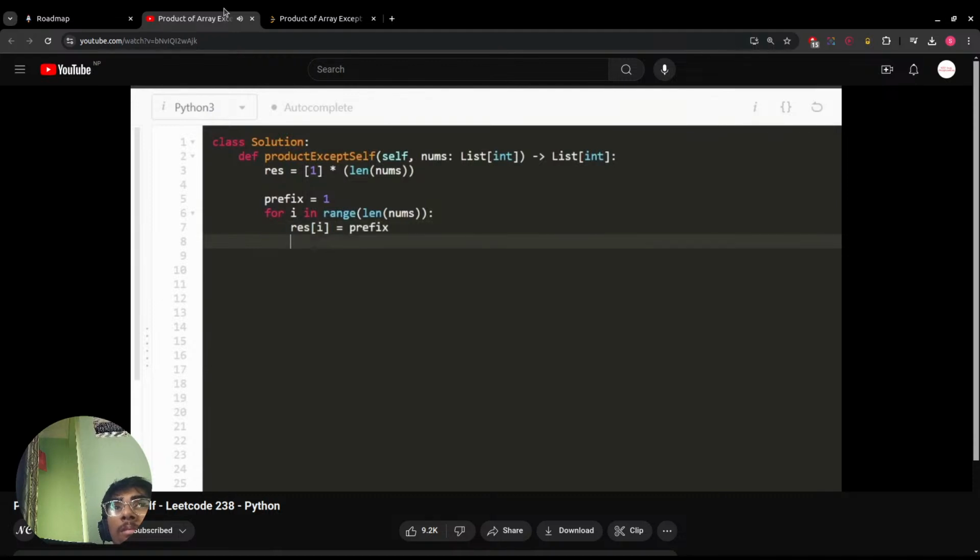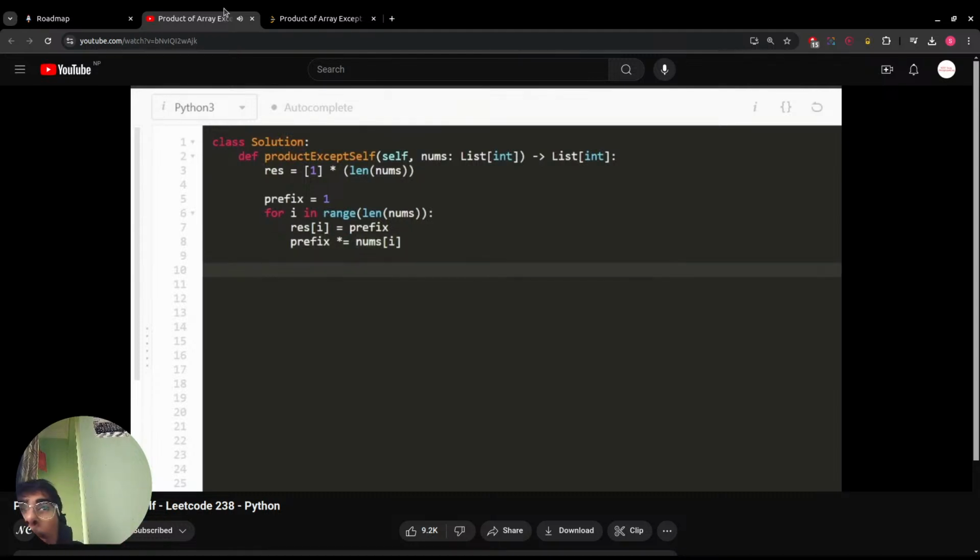And then after we've done that is when we're going to take the input array value, nums of i, and multiply it by whatever the prefix happens to be. So prefix is just going to be multiplied by this value. That's how we're going to be computing the prefixes as we iterate through the input array nums, and we're going to be storing the prefixes in the result output array.